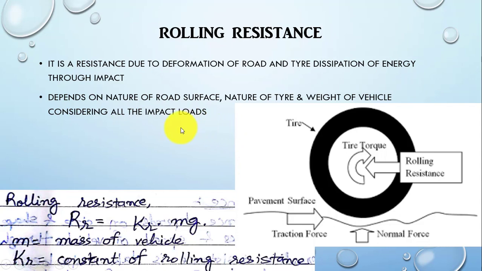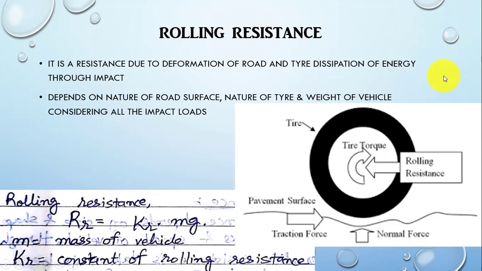So in this image we can see the formula of the rolling resistance, which is Rr equals Kr into mg, where mg is the weight of the vehicle, in which m is the mass of the vehicle and Kr is the constant of rolling resistance. The value of the constant of rolling resistance will depend on the nature of the road surface and the nature of the tire. Depending on that, the value of Kr will vary.